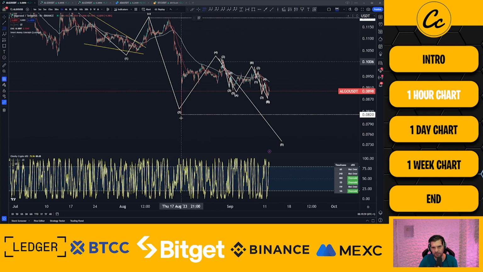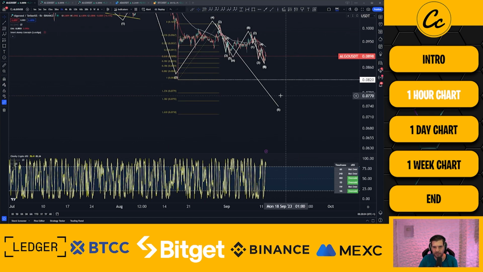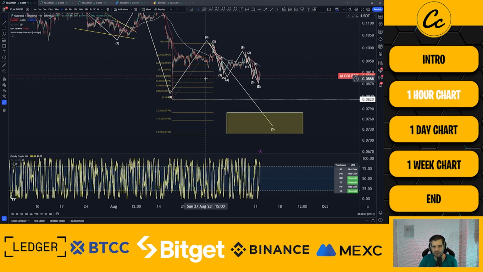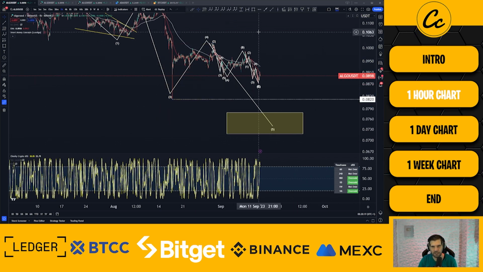So expect some turbulence essentially here when it comes to algo. And our expectations mean that a new bear market low is probable unless proven otherwise. So we'll be targeting the 7.1 cent to 7.79 cent. Okay, and that's going to be our fifth wave expectation on that.